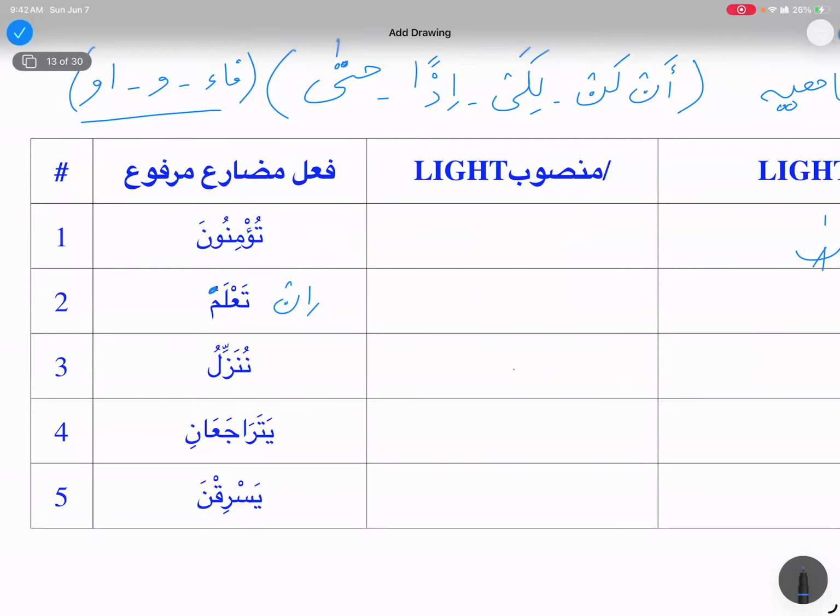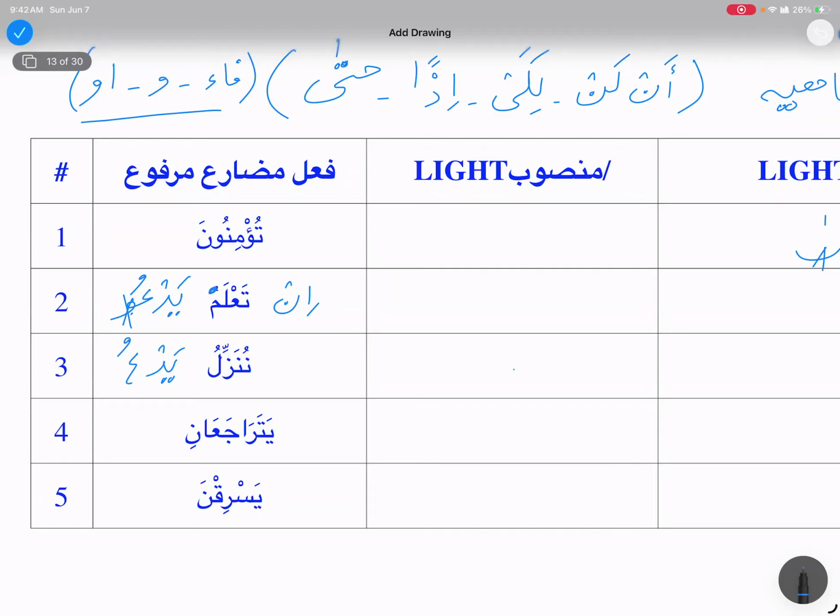And this is our first group, right? What are the other ways I can explain my fi'l mudari majzoom? By dropping the harf illa, exactly. So if it is yad'u, and I have to make it majzoom, simply I am going to drop this waw and it will become yad'u. Like that, right?